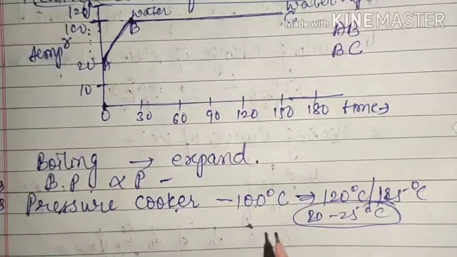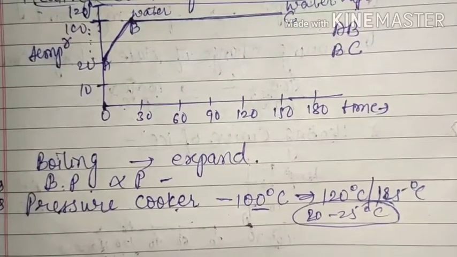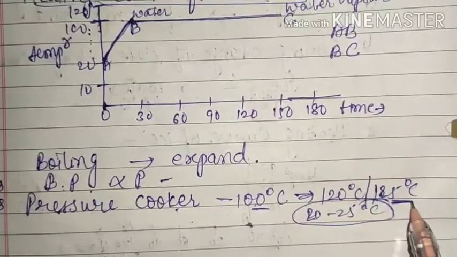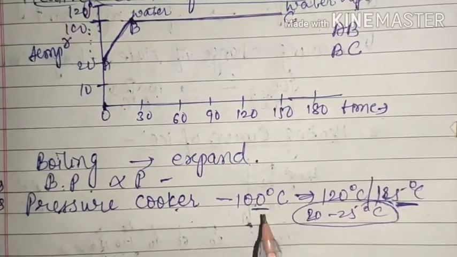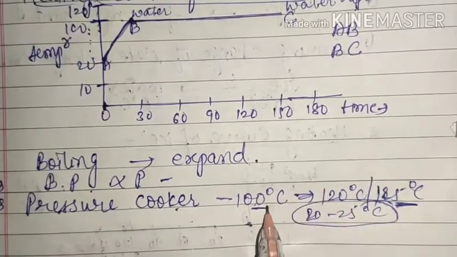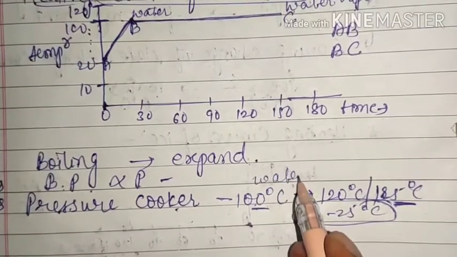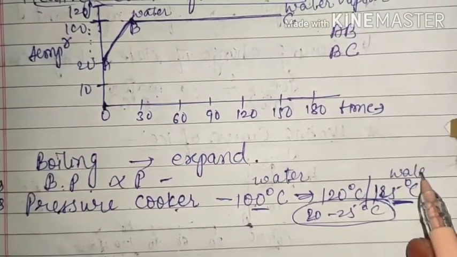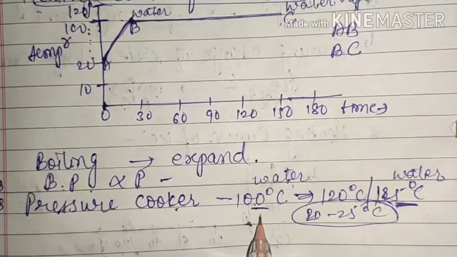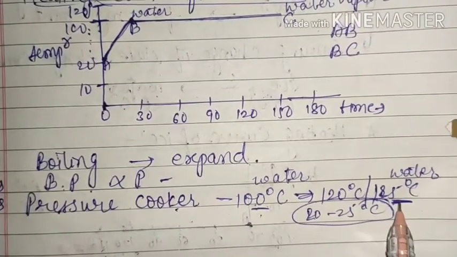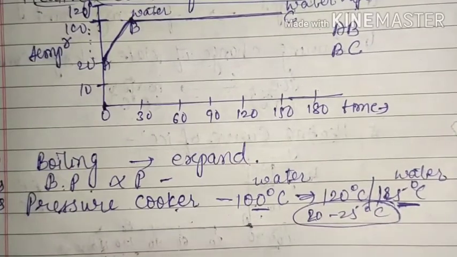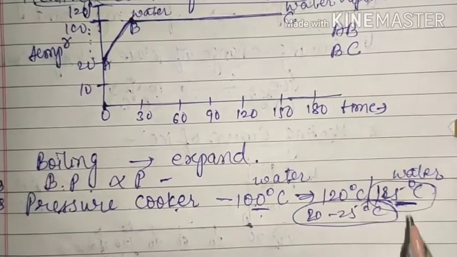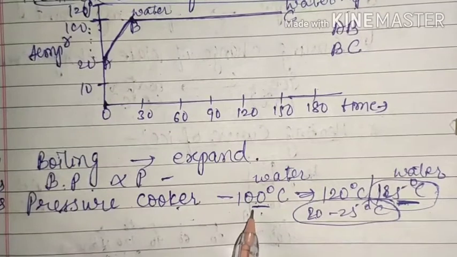Now you see, if one material is at 100 degrees Celsius and one material is at 125 degrees Celsius, which material will have more heat? This is also water, we are talking only about water, and this is also water. So this water is at 100 degrees Celsius and this water is at 125 degrees Celsius. Which water will have more heat? Obviously this water will have a very large amount of heat as compared to this one.